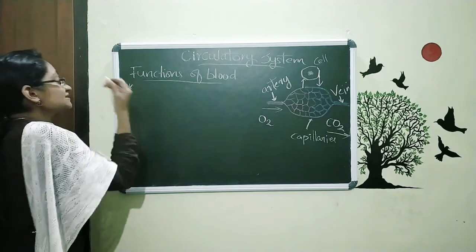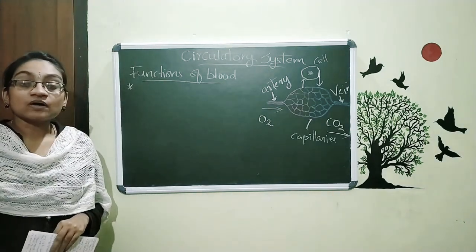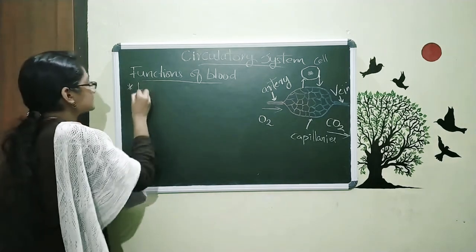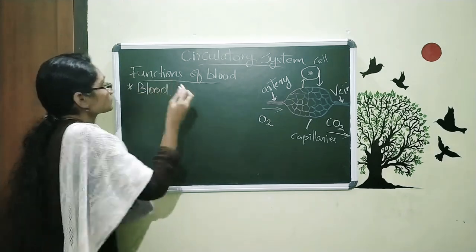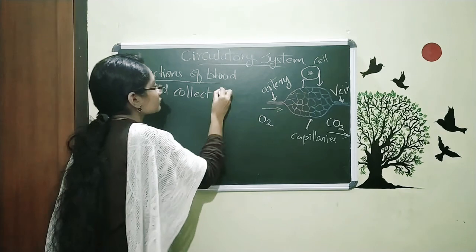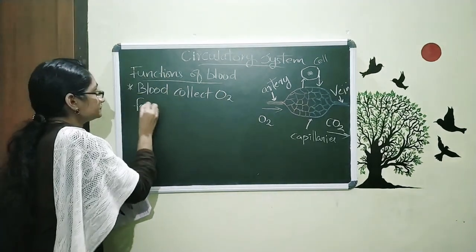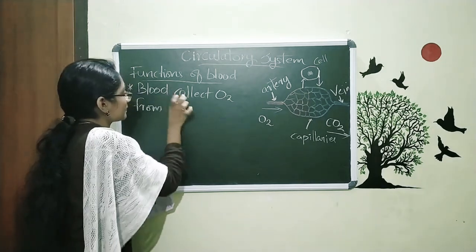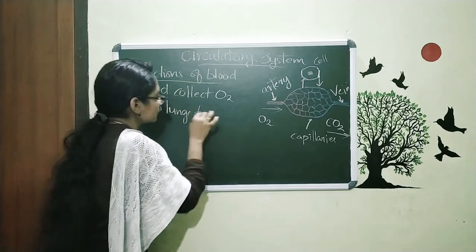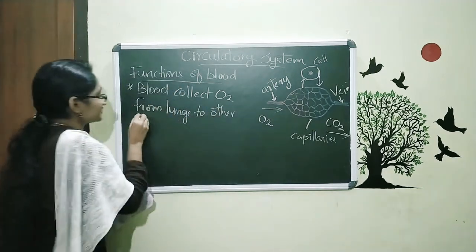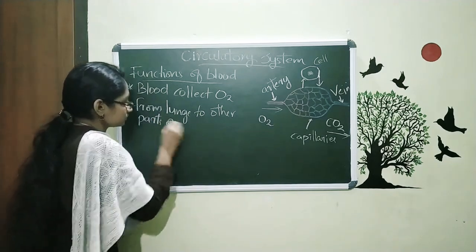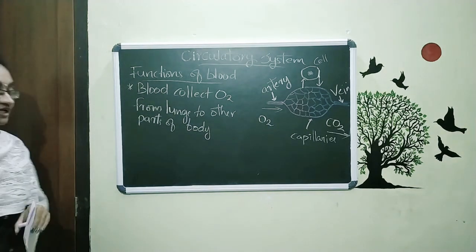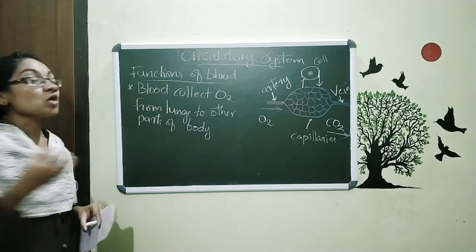The first point is, blood is collecting the oxygen from our lungs to other parts of the body. That means blood collects oxygen from lungs to other parts of body. So this is the first function of the blood, that is, blood is collecting oxygen from our lungs.